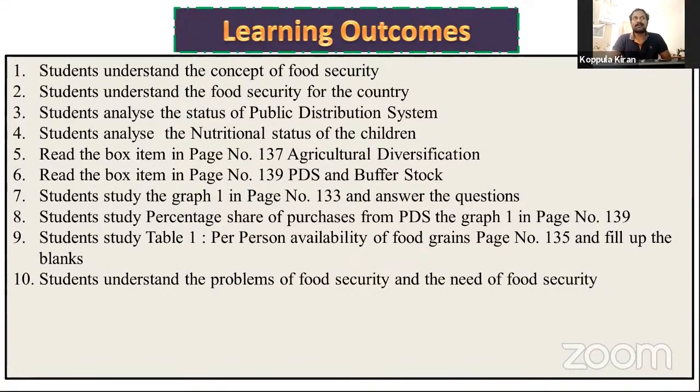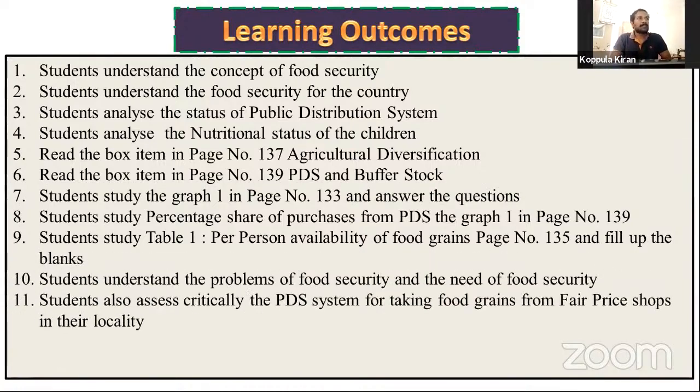Students understand the problems of food security and the need of food security. Students will be able to learn what the problems of food security are and why food security is required. Let us discuss in the lesson. Another one is students also assess critically the public distribution system for taking food grains from fair price shops in their locality.